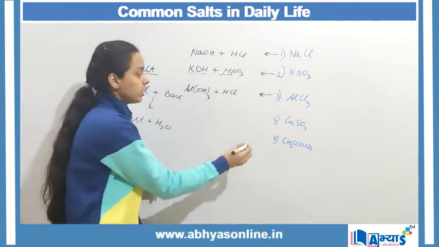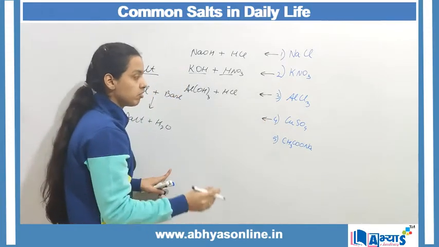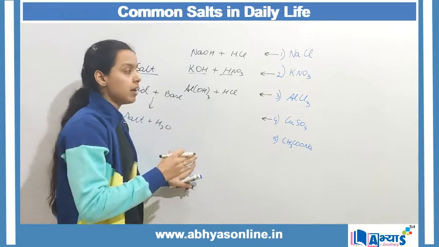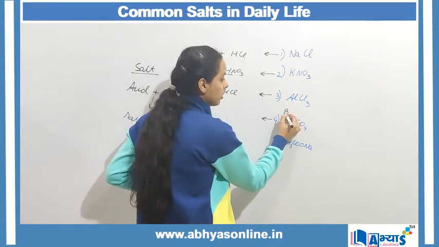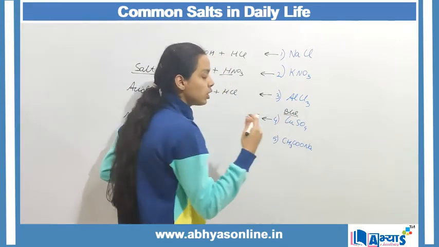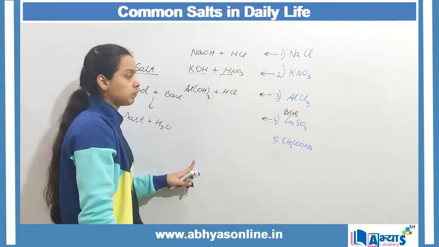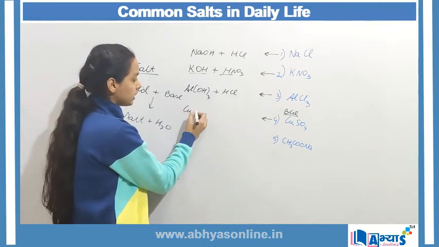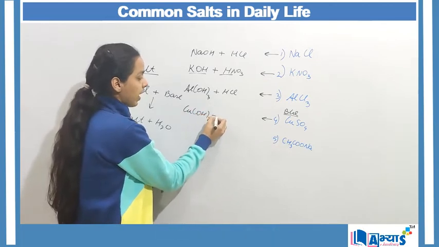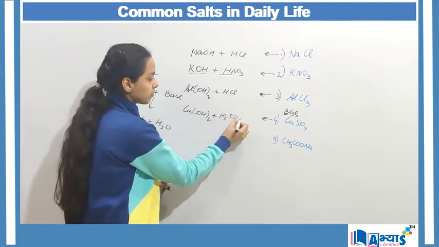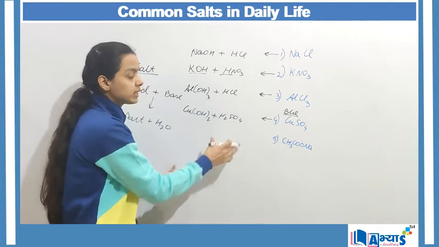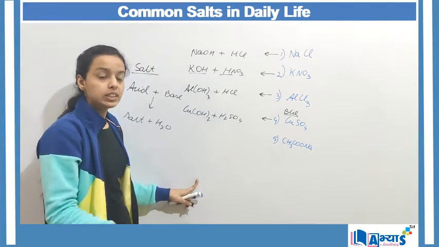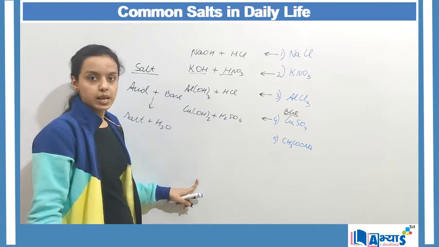The fourth is copper sulfate, which is the most commonly used salt after sodium chloride, and which is blue in color. So it is also referred to as blue vitriol. It is prepared from copper hydroxide, that is Cu(OH) whole twice, and we have sulfuric acid. Sulfuric acid is known as the king of acids, and because of its strength, it is a very strong acid similar to HCl.